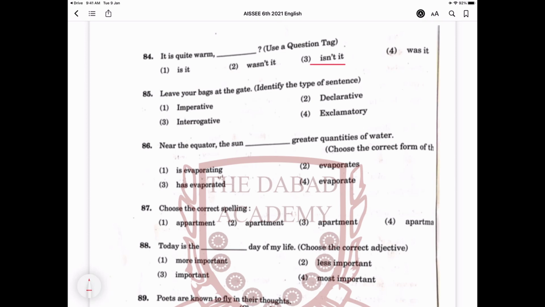In question number 85, leave your bags at the gate. Identify the type of sentence. This is an imperative sentence. In question number 86, near the equator, the sun dash greater quantities of water. So the sun evaporates greater quantities of water. This is a basic question on science as well, because the equator receives the highest radiation.